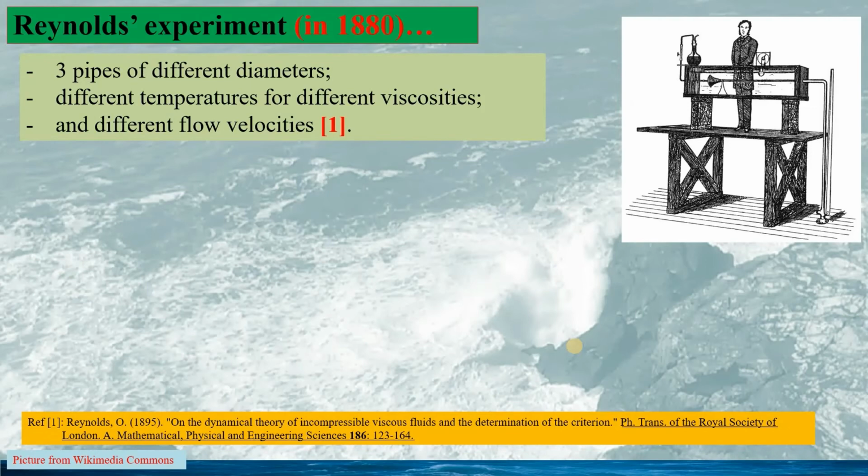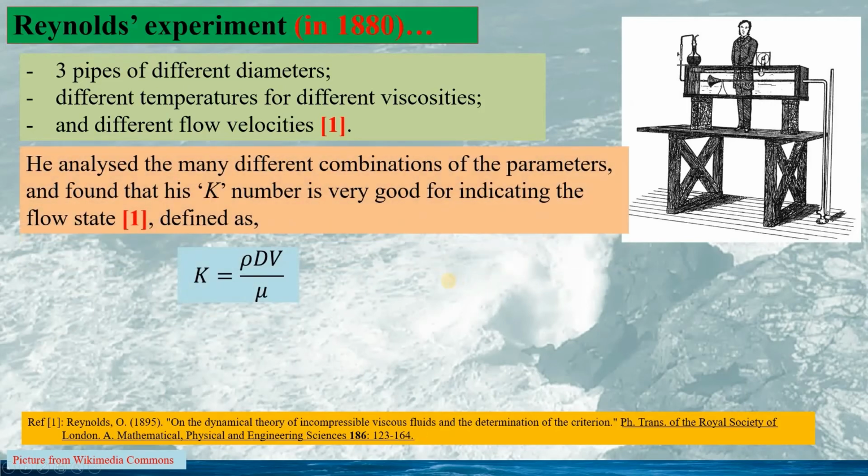Reynolds carried out the experiment using 3 pipes of different diameters, and he changed the temperature of the fluid for different viscosity of the fluid. And he tested for different fluid velocities. This can be found in the publication in the reference. In the analysis of the experiment data, he analyzed many different combinations of the parameters, and he found and decided that his K number is a very good non-dimensional parameter for indicating the fluid state.